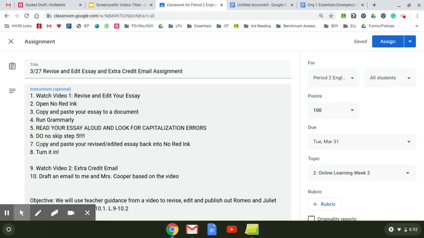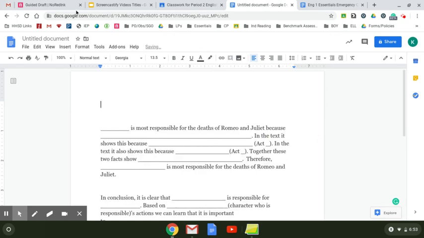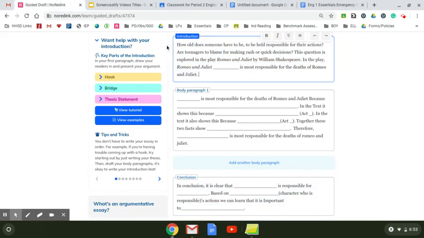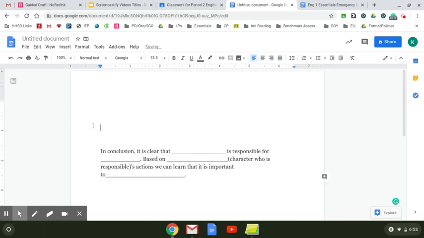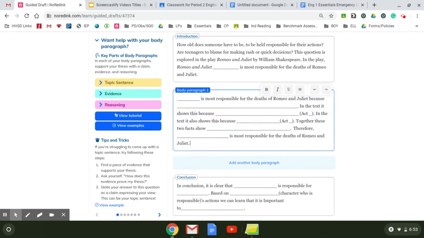Step 7, copy and paste your revised or edited essay back into No Red Ink. Okay. So I'm going to take my intro. I'm going to replace it. I'm going to take my body paragraph and replace it.